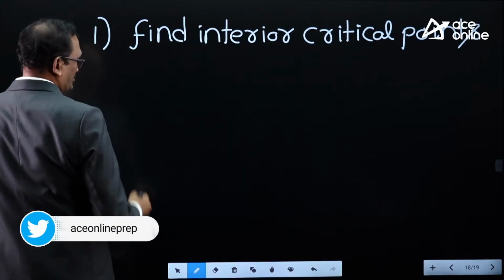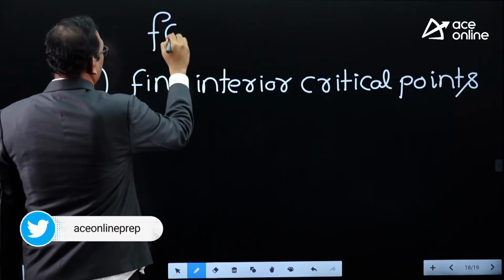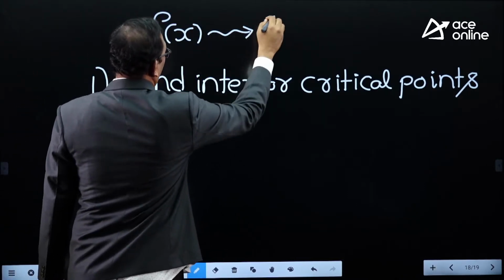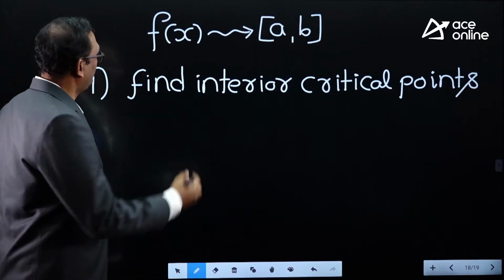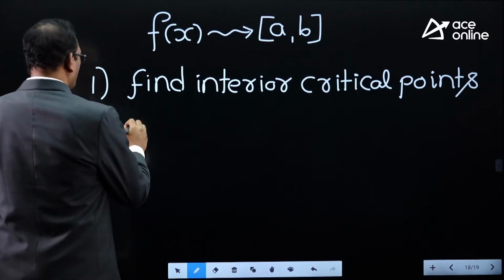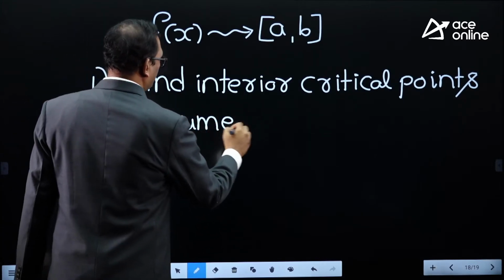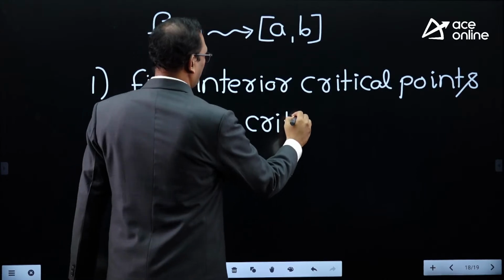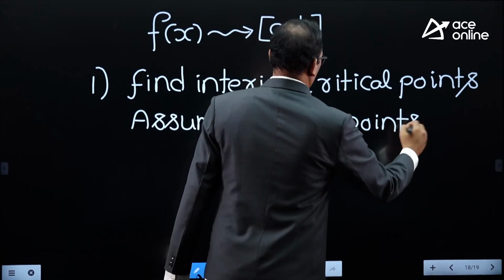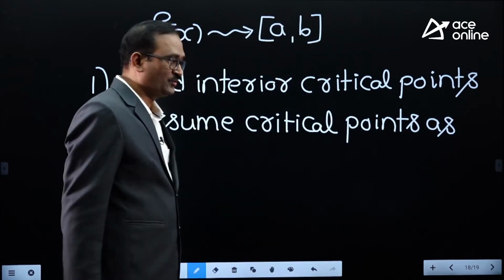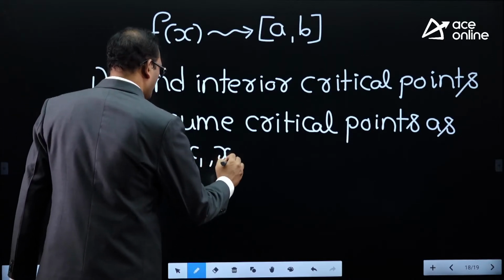Next, this procedure assumes that f of x is a continuous function defined in an interval AB. Next, you need to find the critical points. Assume the critical points as, just for convenience, x0, x1, x2, etc.